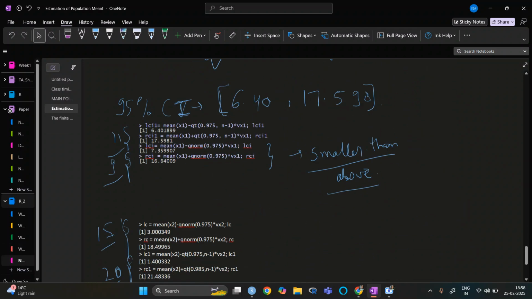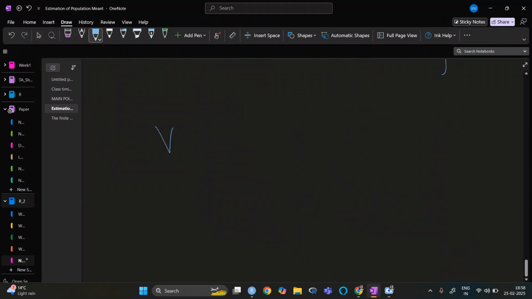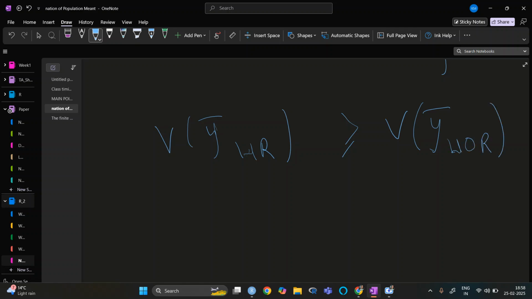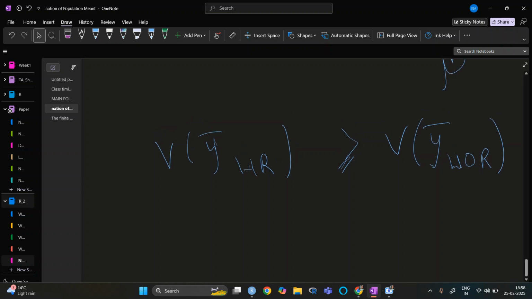So if the variance of y bar with replacement is greater than or equal to the variance of y bar without replacement, what will happen?